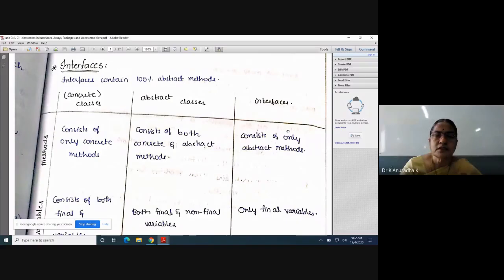Good morning to all. In today's class, first we will complete interfaces. After that, I will start garbage collection. So already explained about interfaces.